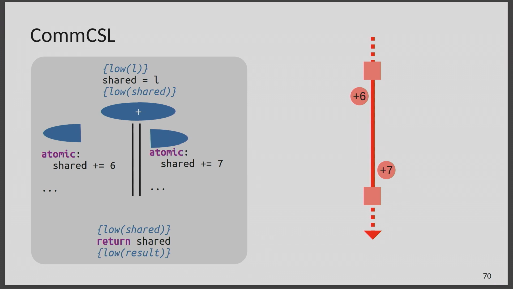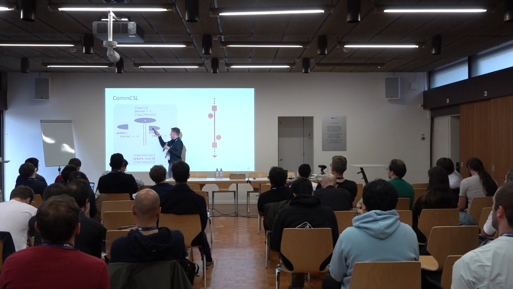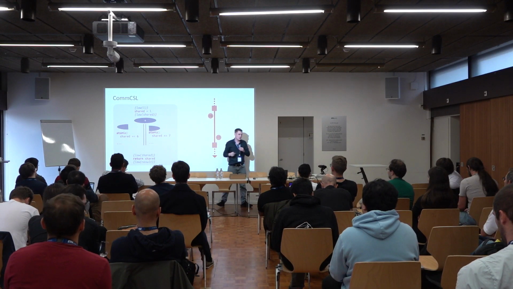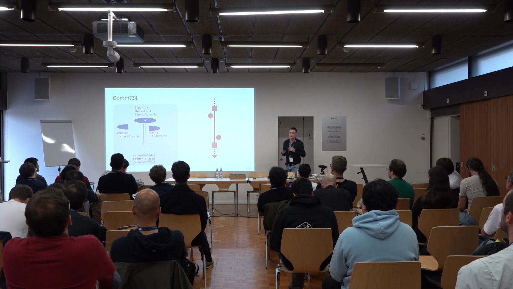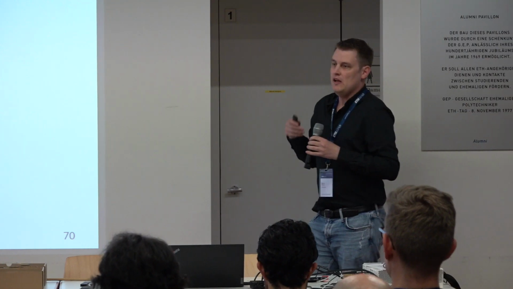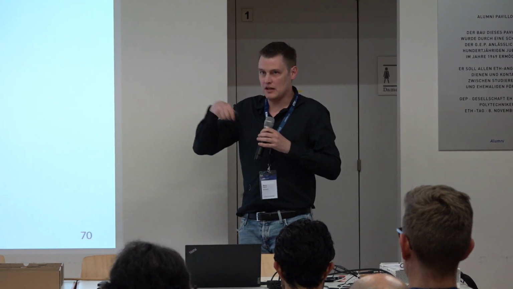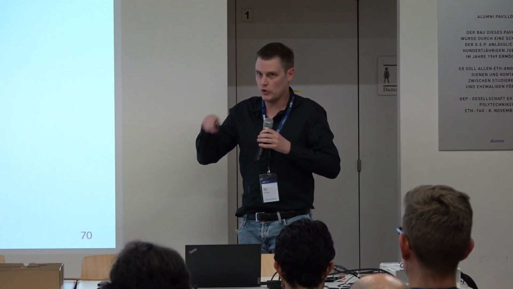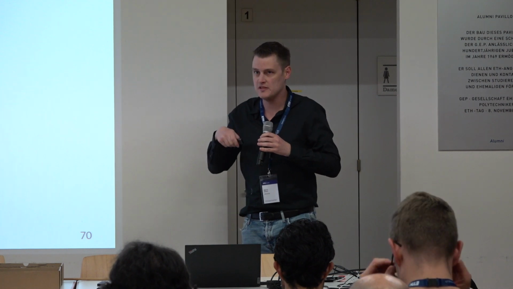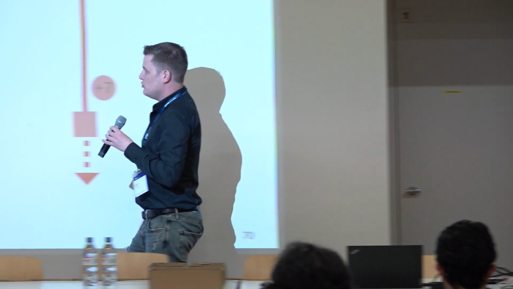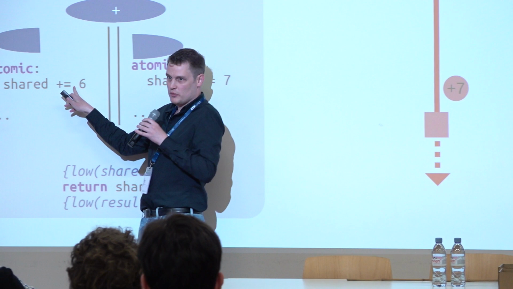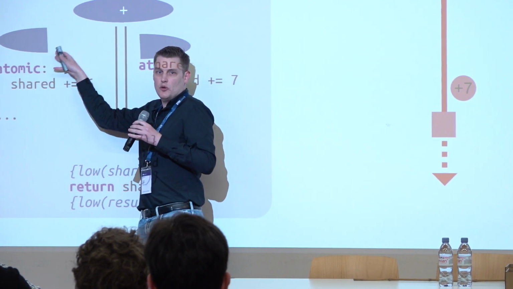Right, so that now means this thread is allowed to add things, this one is also. And now for each atomic block that we encounter, what we have to prove is that we have a guard that allows us to modify the shared value in the first place, and that the thing that we're doing, the modification, for in this case we add something, is the one actually allowed by the guard.